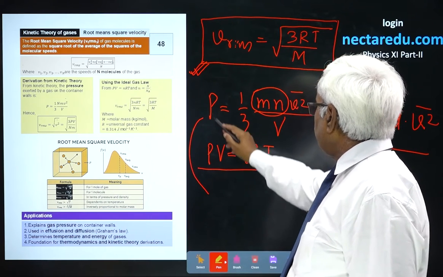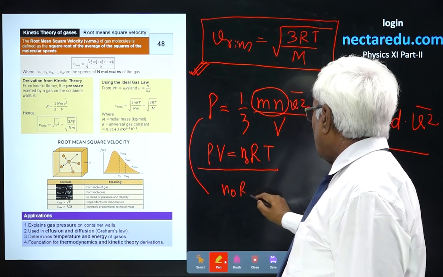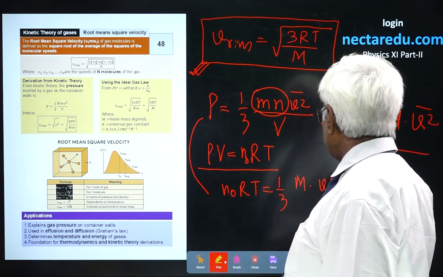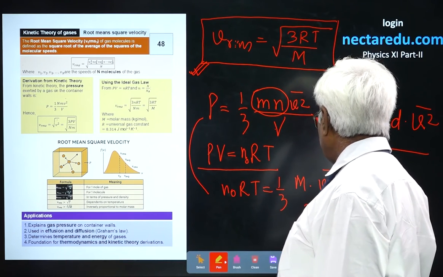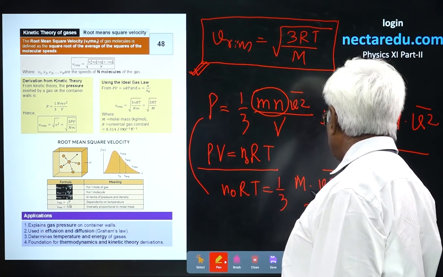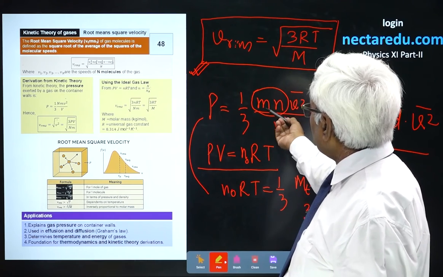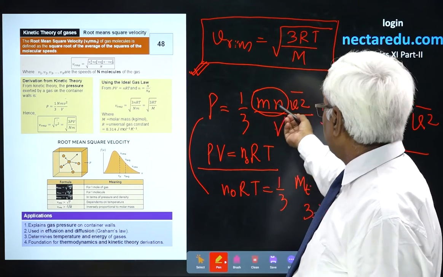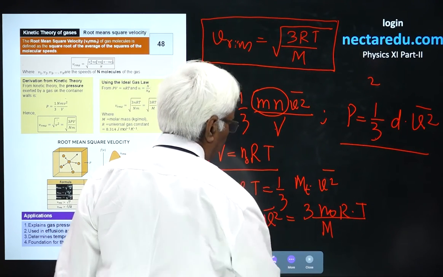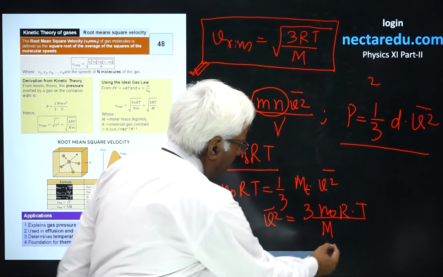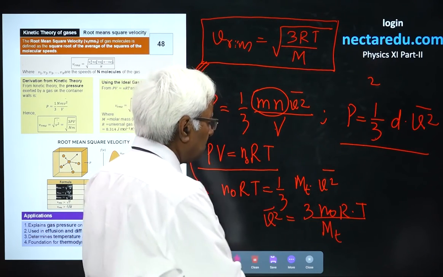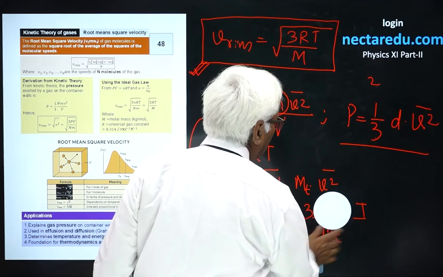With this equation, PV, that is N0RT, is going to be 1 by 3 times total mass times v square bar. This would give v square bar equals 3N0RT by m, but m here is the total mass. Mass of one molecule is m, so that of n molecules will be m into n. You see, this is total mass upon the number of molecules.